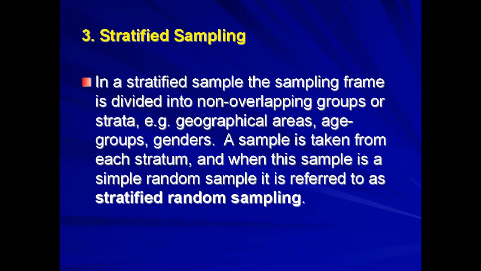Now let's talk about stratified sampling. In a stratified sample, the sampling frame is divided into non-overlapping groups or strata. Examples: geographical area, age group, gender. Now the sample is taken from each stratum, and when this sample is a simple random sample, it is referred to as stratified random sampling.